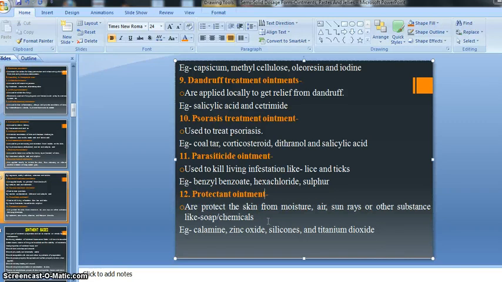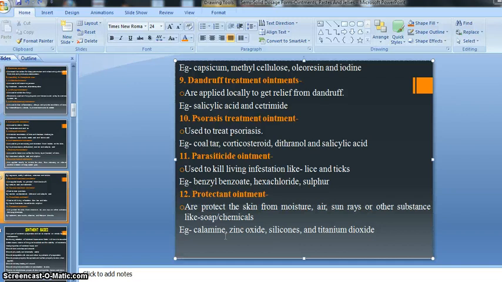Examples include calamine, zinc oxide, silicones and titanium dioxide. These are some names of medicaments that act as protectants, right? Calamine, zinc oxide, silicone, then titanium dioxide. These kinds of medicines are given in the form of ointment and become what is called a protectant ointment. It protects our skin from moisture, air, sun rays and other substances like soap and chemicals.